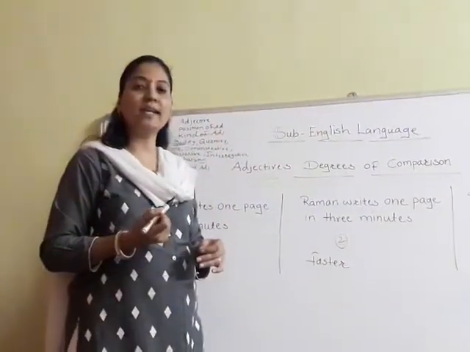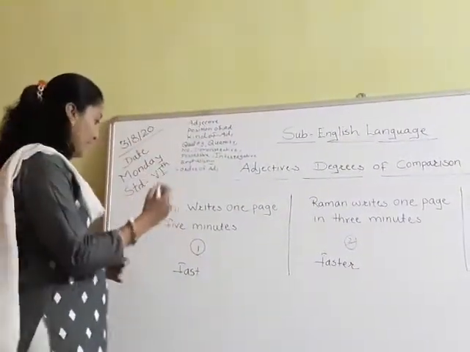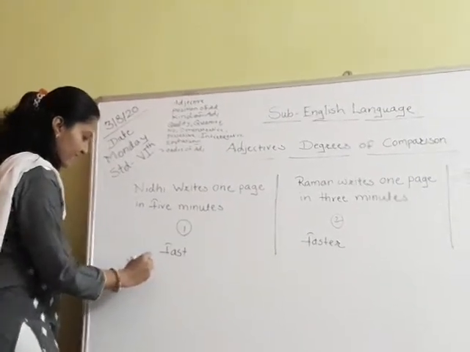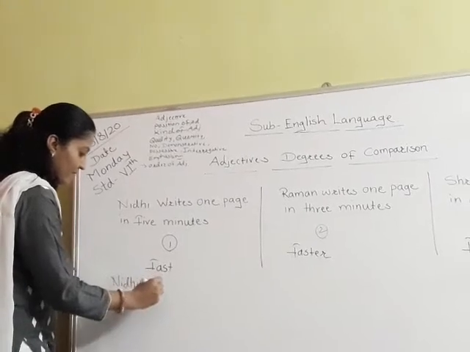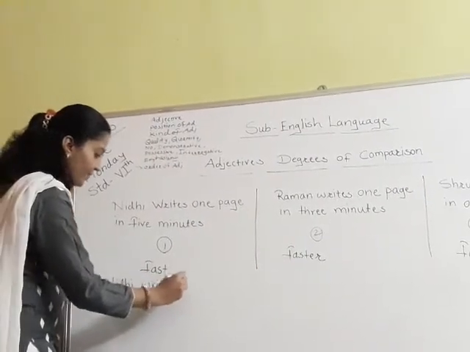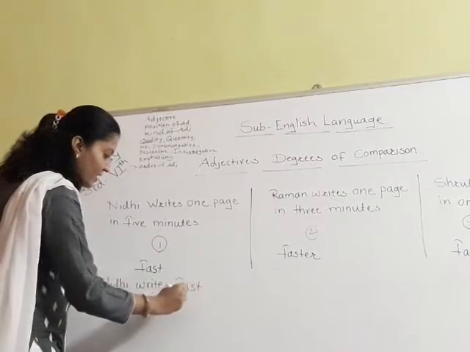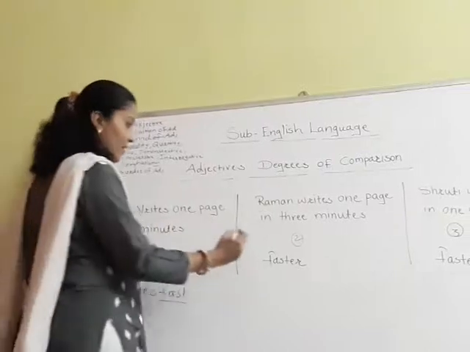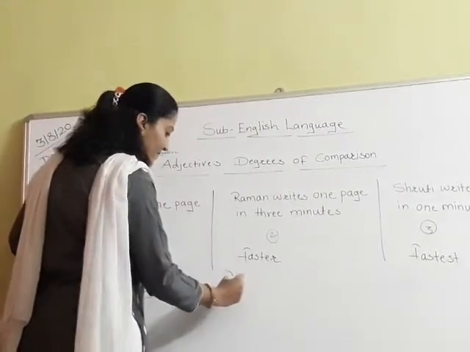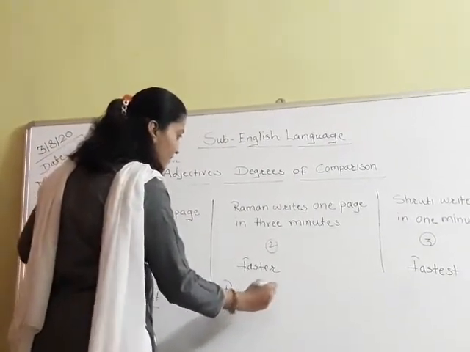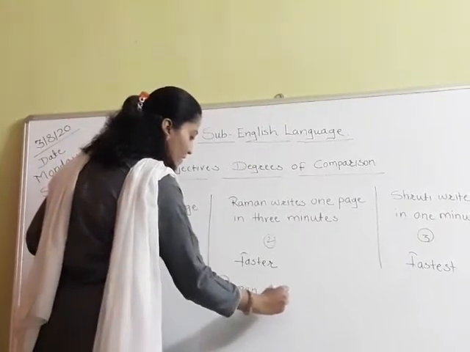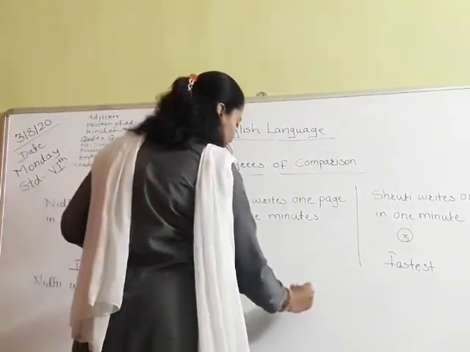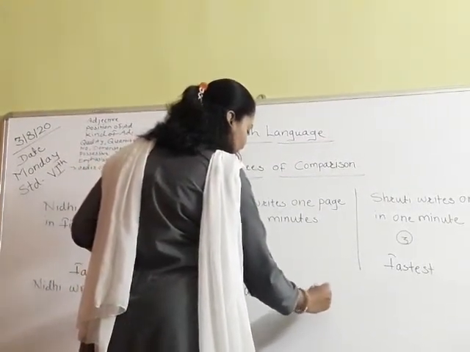So how will I write here? Just pay attention. Nidhi writes fast. I have used here the adjective fast. Then Raman writes faster. I have used here the adjective faster.